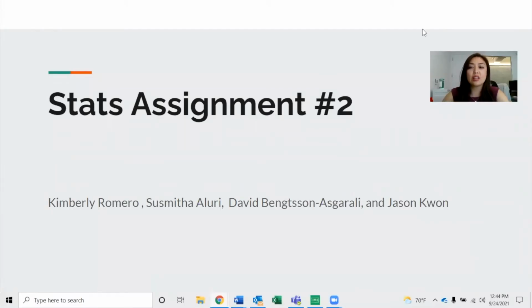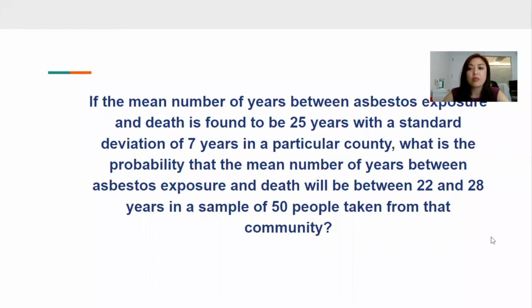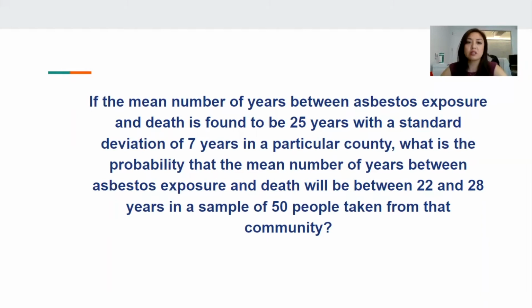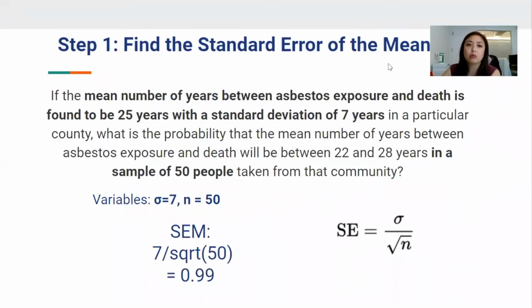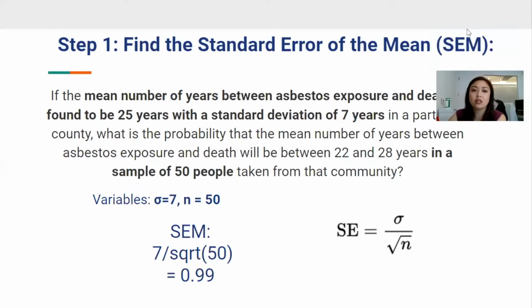This is the stats assignment number 2. And the question is, if the mean number of years between asbestos exposure and death is found to be 25 years with a standard deviation of 7 years in a particular county, what is the probability that the mean number of years between asbestos exposure and death will be between 22 and 28 years in a sample of 50 people taken from that community? Step 1 would be to find the standard error of the mean.